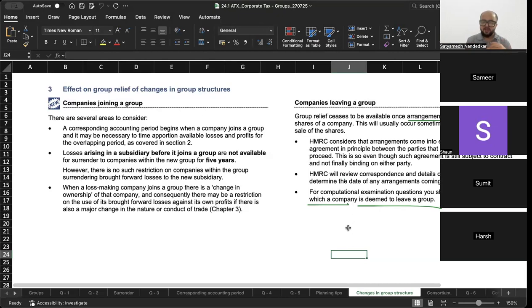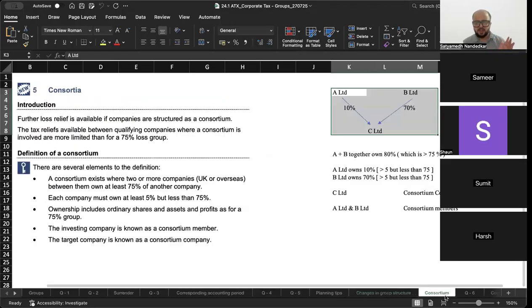If a company is leaving the group, group relief ceases to be available once arrangements are in place to sell the shares of a company. This will usually occur sometime before the actual legal sale of the shares. HMRC considers that arrangements come into existence once there is an agreement in place. But once you start making arrangements to leave the group, then the loss relief is not available. ये वही constructive obligation वाले point जैसा लगता है मुझे.